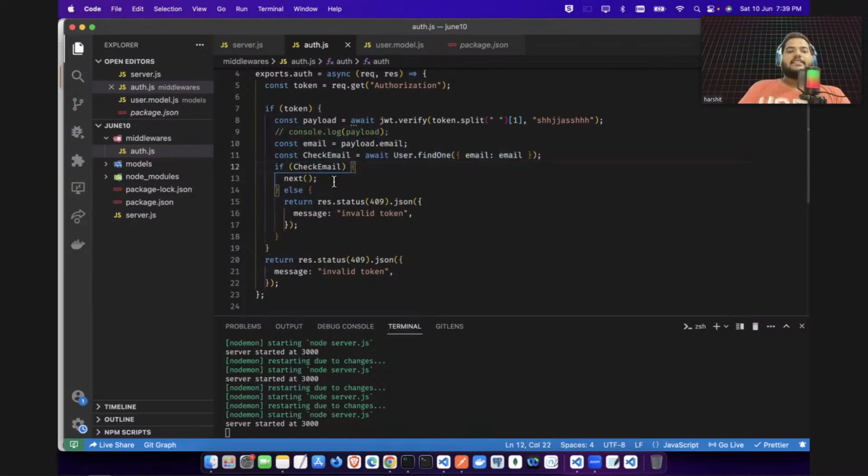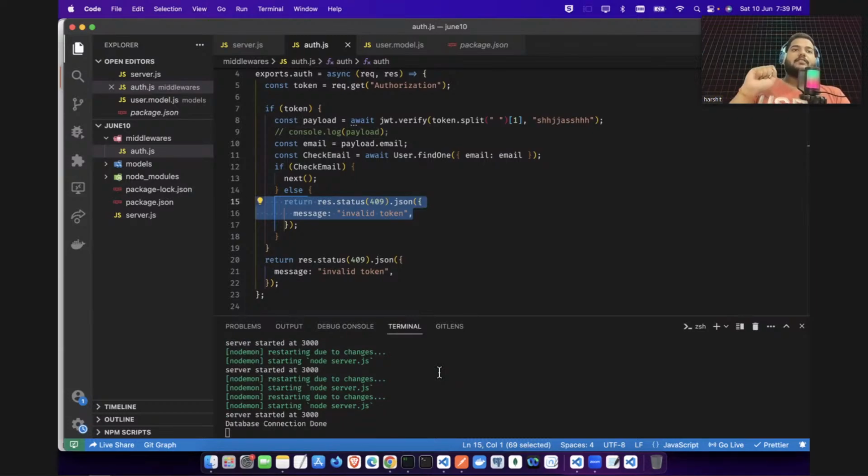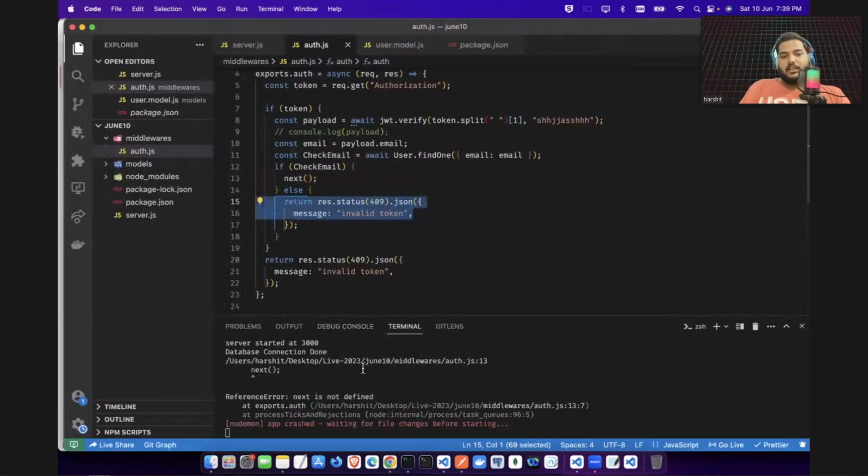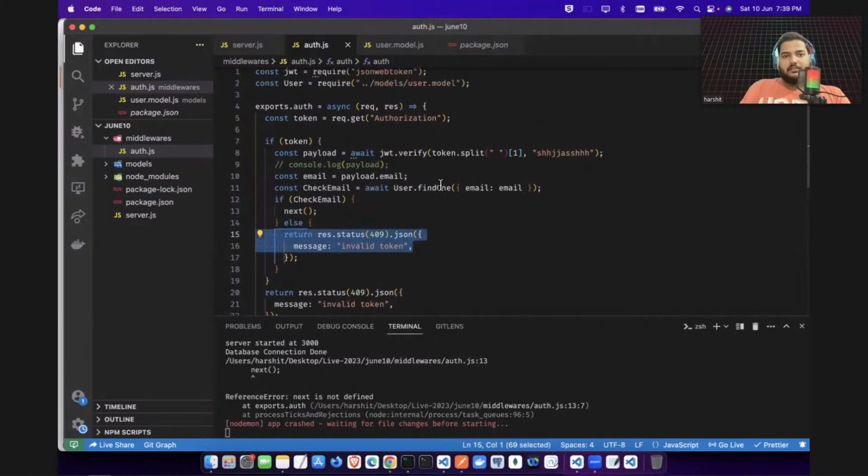If this email address is valid, then only call the next method, otherwise say just invalid token. That's it. Now let's test if it's working or not. We will test first with a wrong token, then we will give the correct token. So this is the token we have. Let's test with the correct token only and try to call. You guys can see here it says next is not defined.